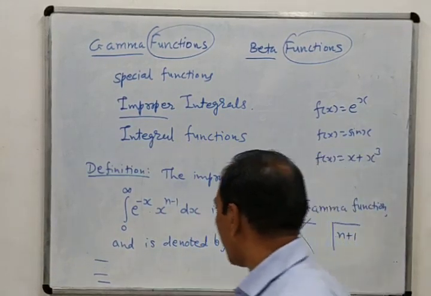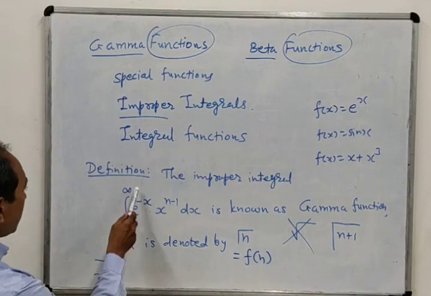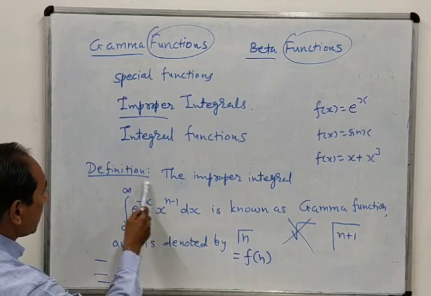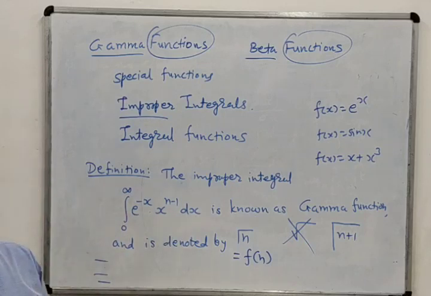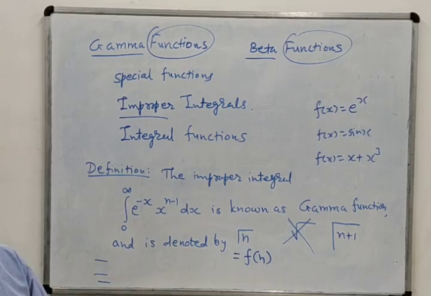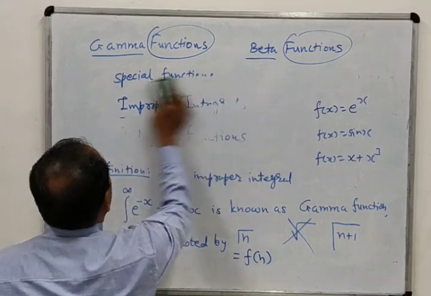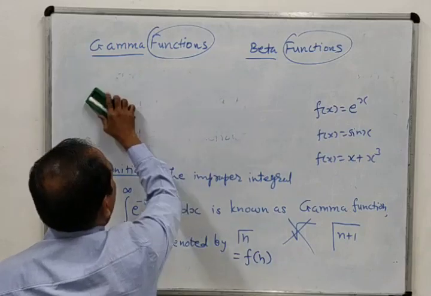Okay? Are you clear with this? Once again, here you note that it is written in integration form because this is not integrated directly. Its values we can determine by using different kinds of properties. And that's why now the gamma function